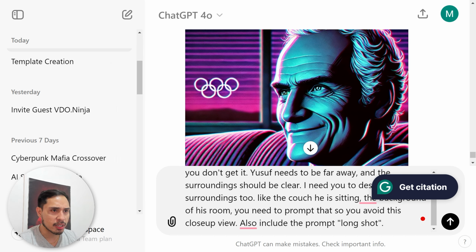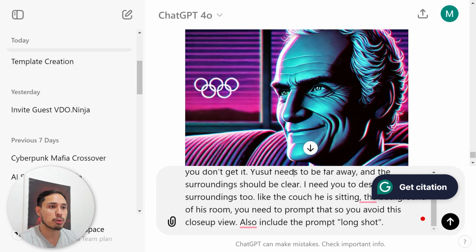I said, you don't get it? Yusuf needs to be far away and the surroundings should be clear. I need you to describe the surroundings too, like the couch he's sitting, the background of his room. You need to prompt that so you avoid this close-up view. Also include the prompt long shot. Hopefully this AI will finally be able to generate it right.